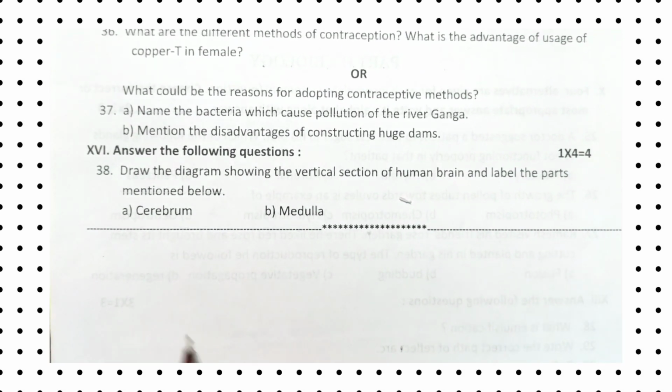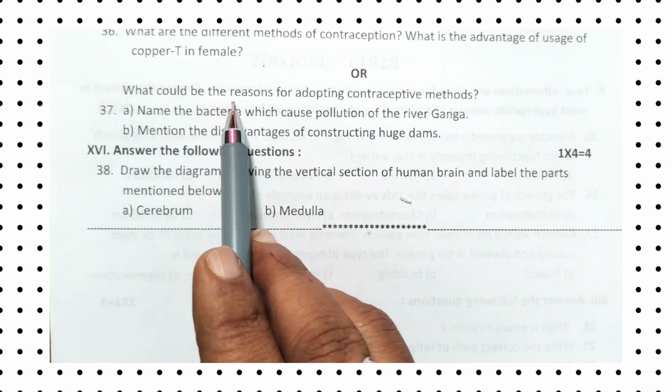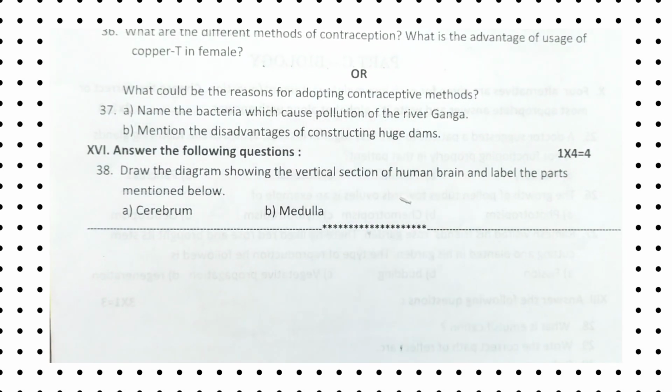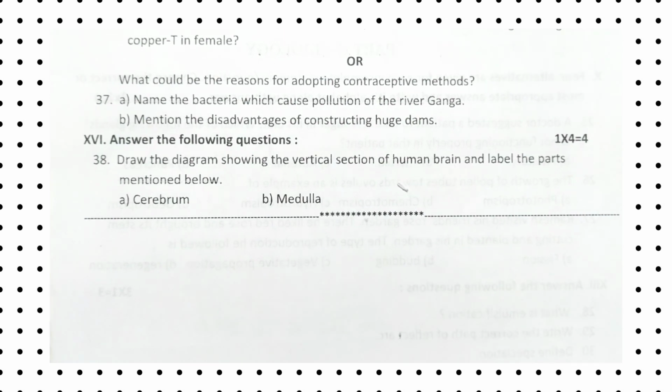Now let us move to the next question. What could be the reason for adopting contraceptive methods? So now let us answer this question.